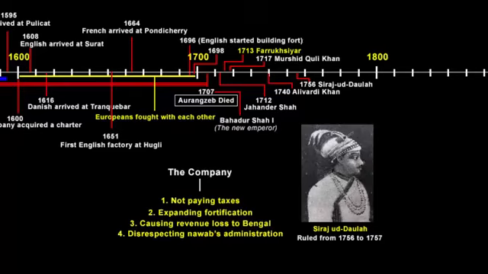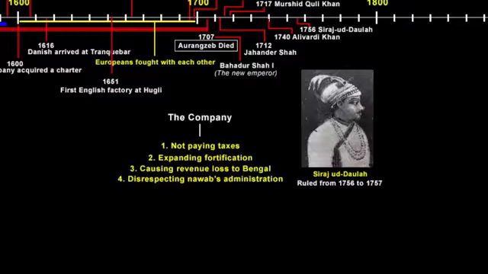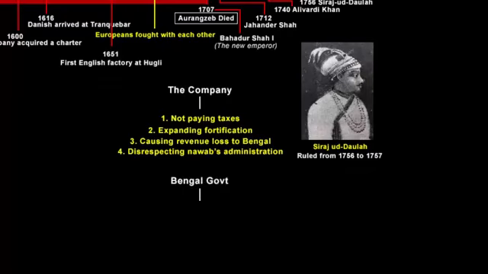Till now we have heard the Nawab's side of the story, and as usual every story has 2 sides. So now let's hear what the company's justification to these allegations was. The company said that the unjust demands of the Bengal government were ruining the trade of the company, and trade could flourish only if the duties were removed.